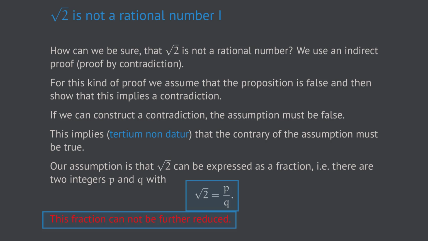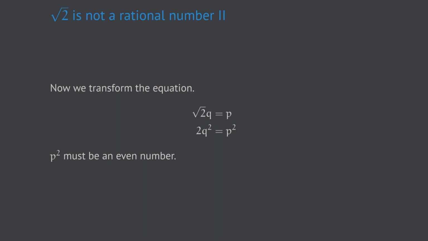Now let's walk through that proof step by step. We begin by multiplying that equation by q on both sides. This results in this equation. Then we take this equation and take the square of each side of this equation. This results in this second equation. We point out at this stage that the only property we use of the number square root of 2 is the fact that the square root of 2 squared equals 2.